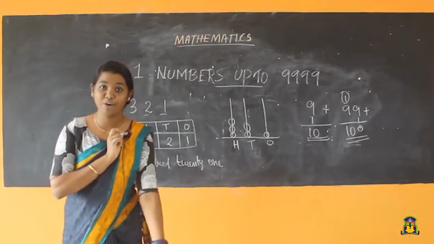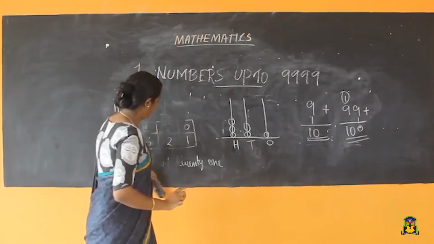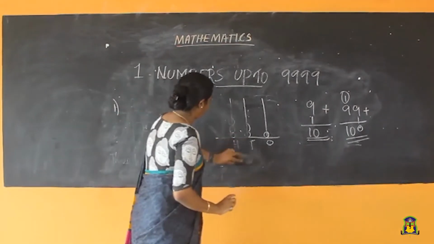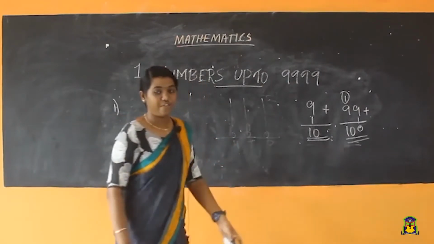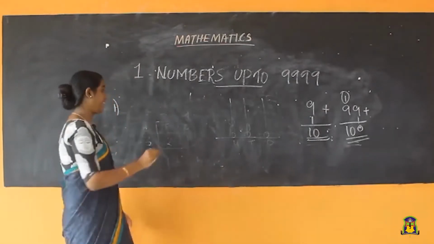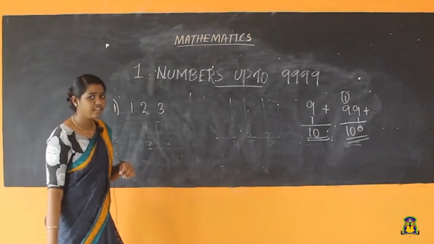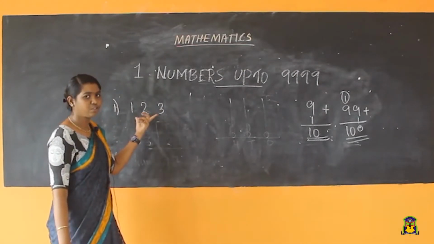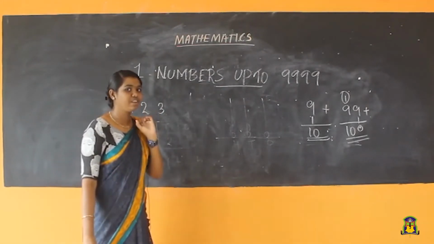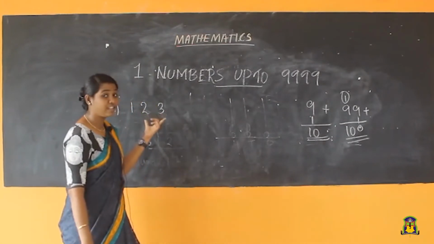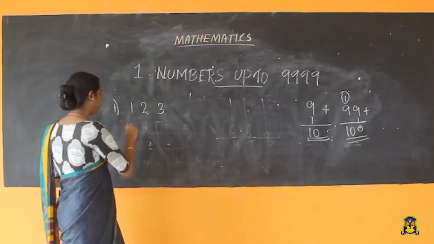The abacus representation? Okay. Now we can do the next problem. Take your rough book and write with me. Children, everyone take your rough book and write this number. How many digits are here, children? No, count it. 1, 2, 3. So this is a 3-digit number. So how many place values are here? 3 place values. So how many columns do you need to draw here? 3 columns.